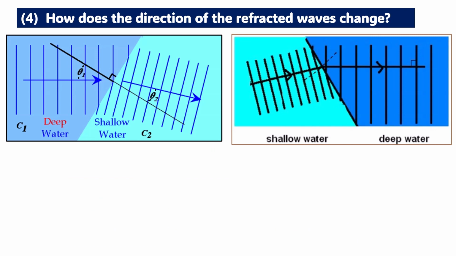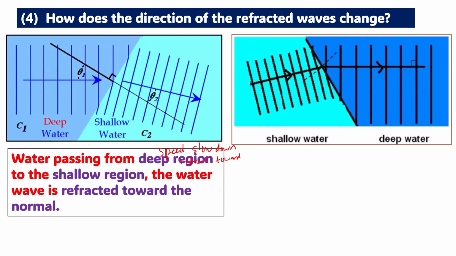Okay, now we study how the direction of the refracted wave changes. So we have here from deep to shallow. It will slow down. When the speed slows down, this is the keyword, speed slow down, it will refract towards the normal line.